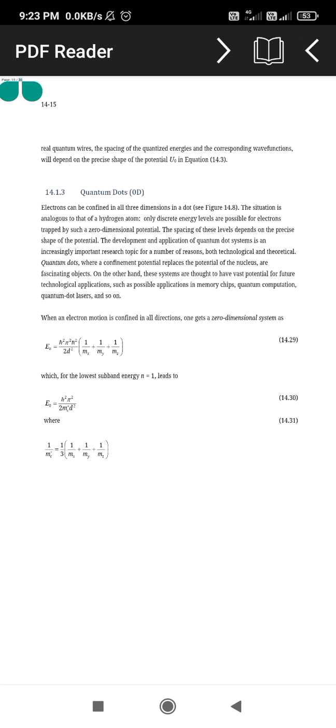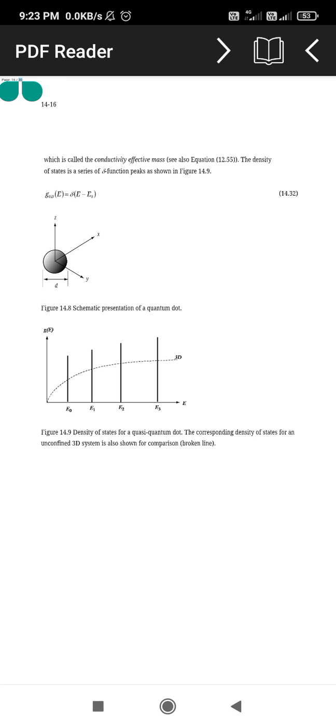Then E0 is equal to h cross square pi square divided by twice me star d square, where me star is equal to 1 upon 3 into 1 upon mx plus 1 upon my plus 1 upon mz. This is called the conductivity effective mass.